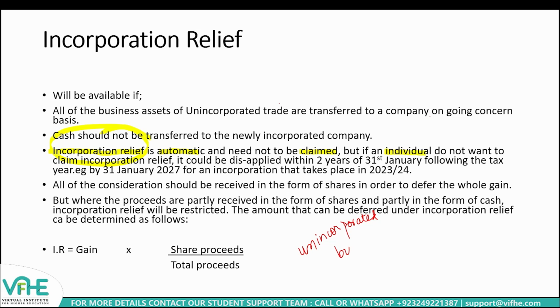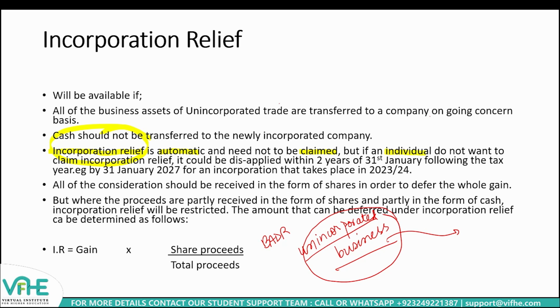So if you look from this perspective, when an individual converts his unincorporated business into a new limited company, that would simply mean that his unincorporated business is going to cease, where business asset disposal relief is also applicable.